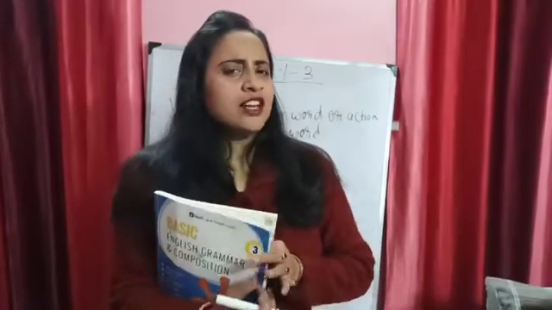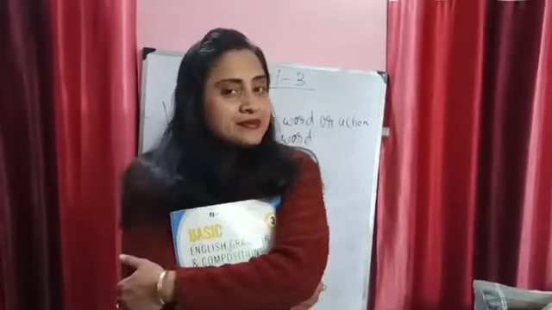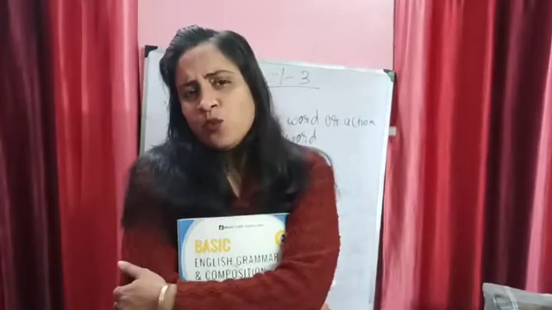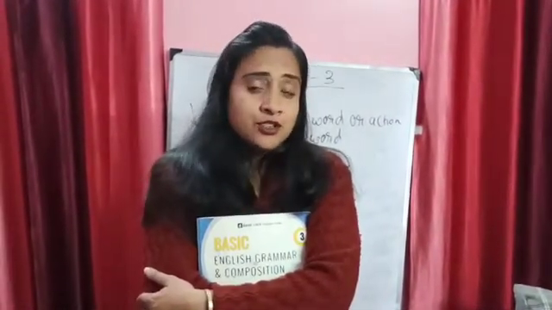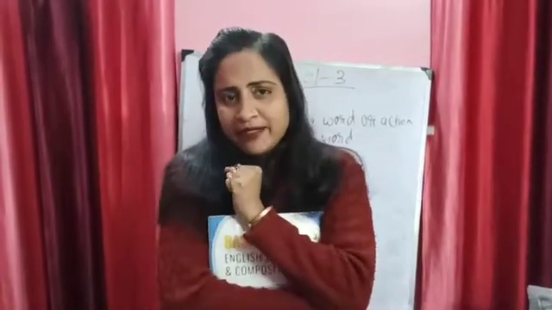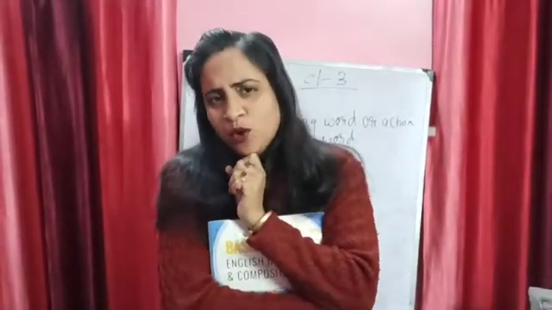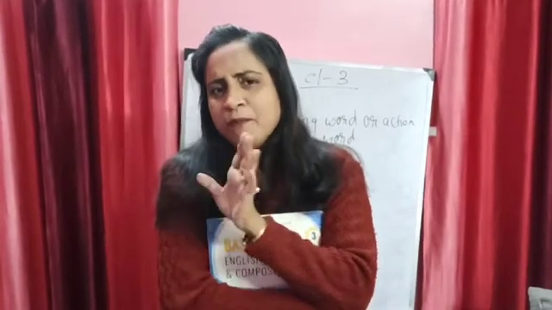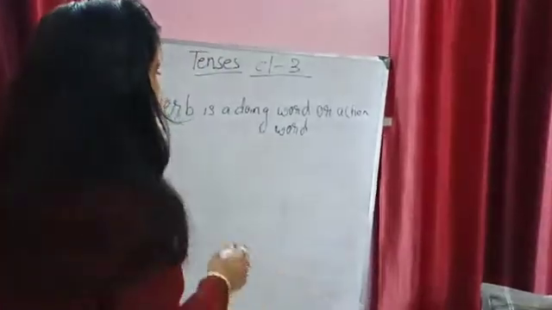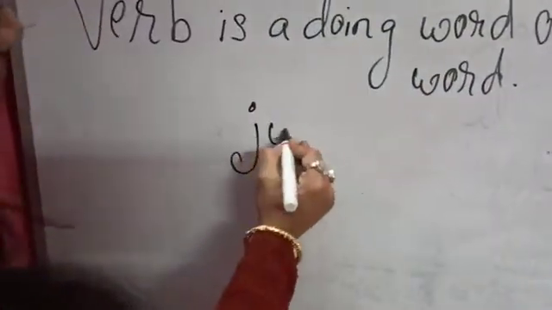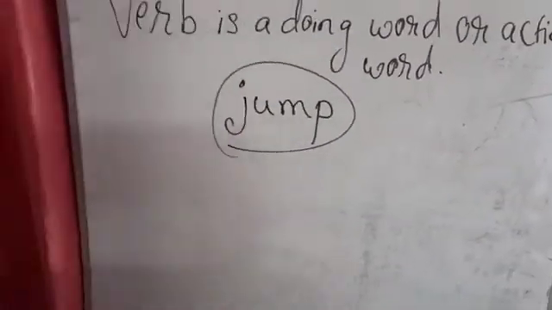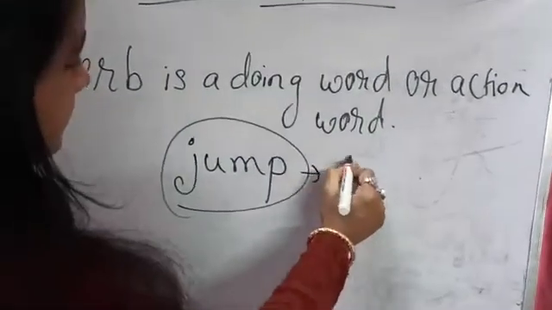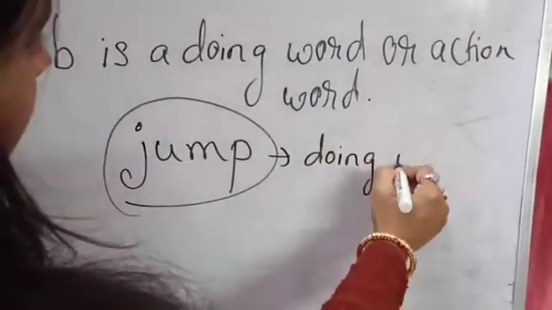Now, what is the relation of the verb and the tenses? It may come to your mind, what is this relation? So, my dear children, I want to tell you one thing. Suppose I take the example of a word you love, jump. You'll jump a lot, my small children. So what is this jump? It's a verb, doing word, action word. This is jump.